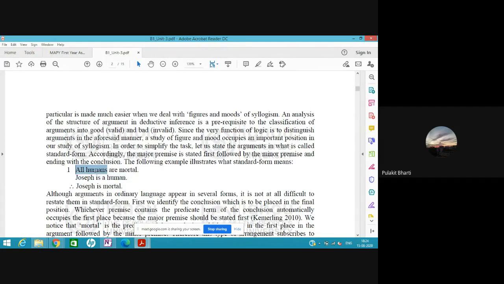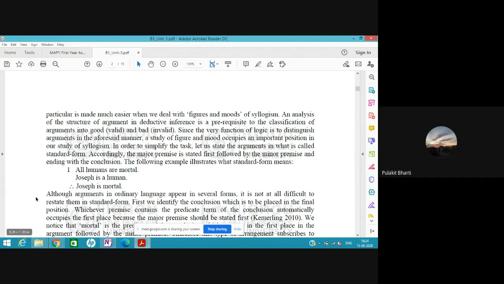The first statement, the universal, we always refer to as major. The second statement here is minor. This minor statement is saying that Joseph is a human, and therefore we can make an inference that Joseph is a mortal. Okay, so the last statement is known as conclusion.